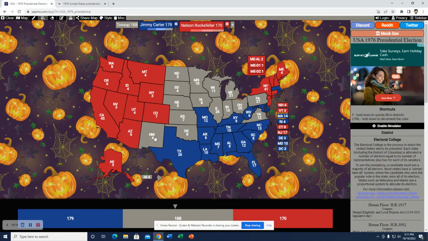I think Rockefeller would win these states like Colorado, Arizona, New Mexico. Same deal as these other states, more sparsely populated back then. Whatever suburban cities there were, I think Rockefeller would do good in to win them. These Great Plains states, I could say, are going a little closer, especially the Dakotas.